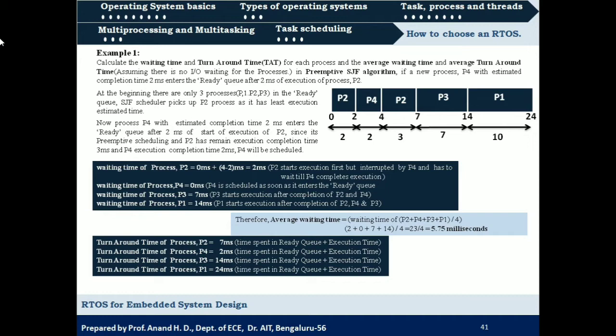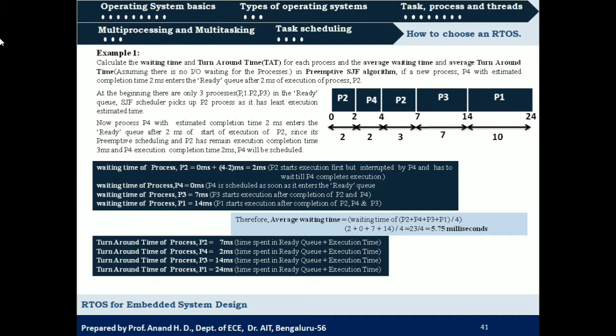And for P3 waiting time is 7 milliseconds and execution time is 7 milliseconds. So it is 7 plus 7, 14 milliseconds. And for P1, waiting time is 14 milliseconds and execution time is 10 milliseconds. So the turnaround time for P1 will be 24 milliseconds. Okay, so these will be the turnaround time for process P2, P4, P3 and P1.